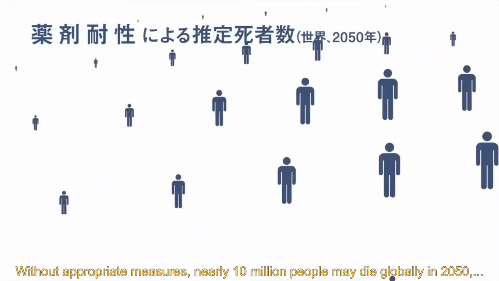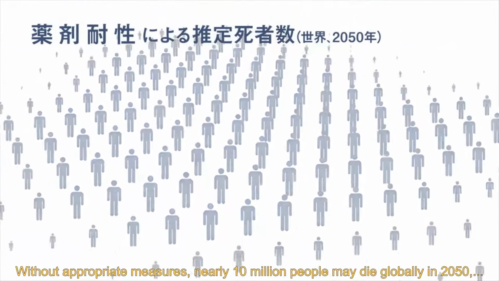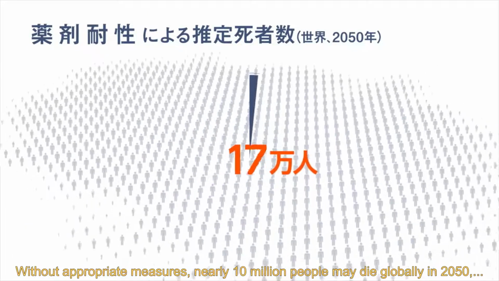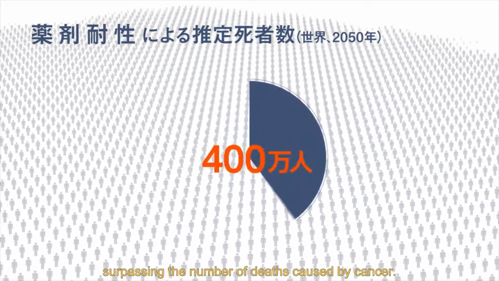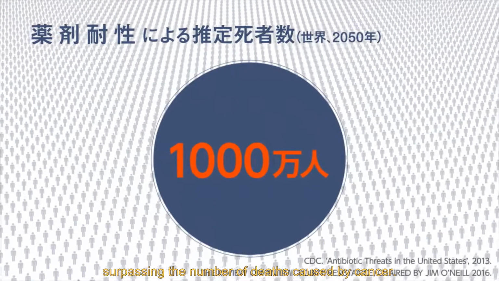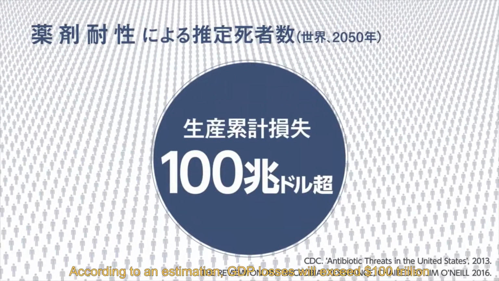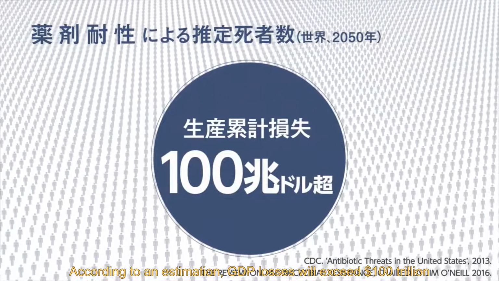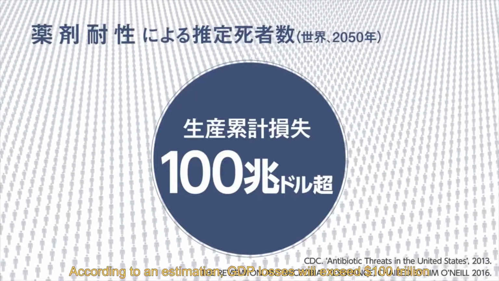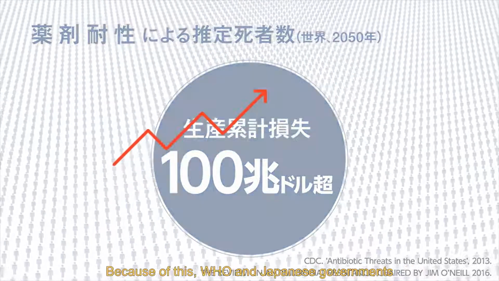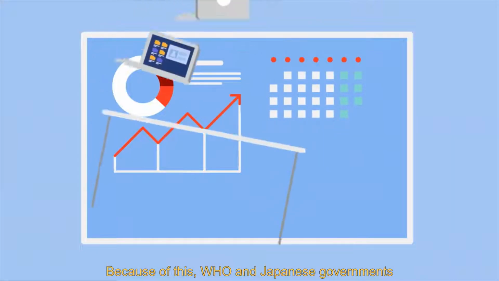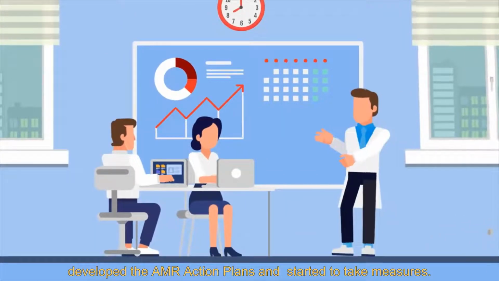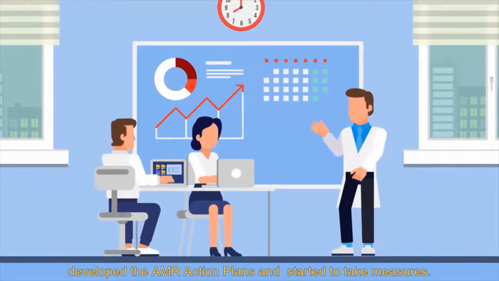Without appropriate measures, nearly 10 million people may die globally in 2050, surpassing the number of deaths caused by cancer. According to an estimation, GDP losses will exceed $100 trillion. Because of this, WHO and the Japanese government developed AMR action plans and started to take measures.